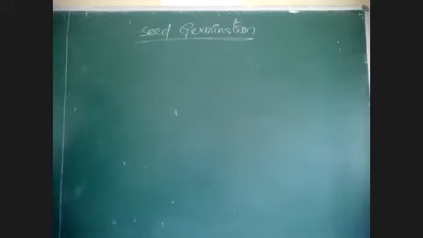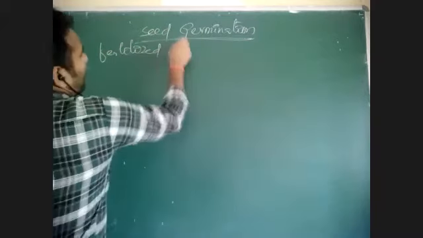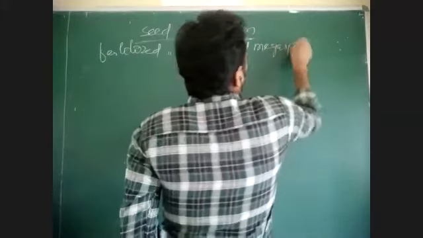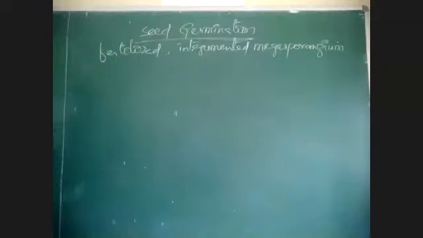Seed is what? Ovule which is fertilized. Fertilized megasporangium, we can say seed. What is seed? Fertilized, integumented megasporangium. Particularly this seed is called as fertilized integumented megasporangium. Is called a seed.